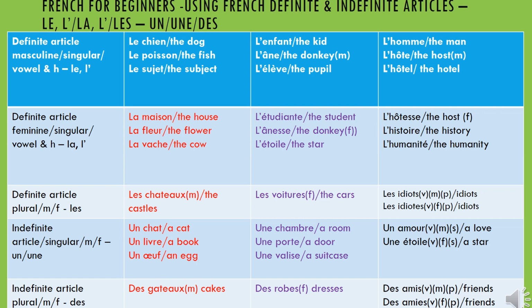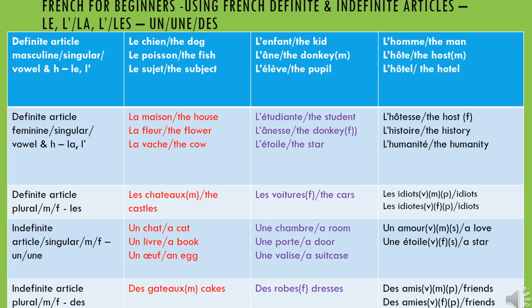So let's get to the third line. We're still in the definite article, but this time it is plural. So article défini pluriel. Pluriel means plural. Here I'm putting male and female in the same line. So les is pronounced les. It's used both for male and female. There is no difference. And also in front of vowels, you will just say les.